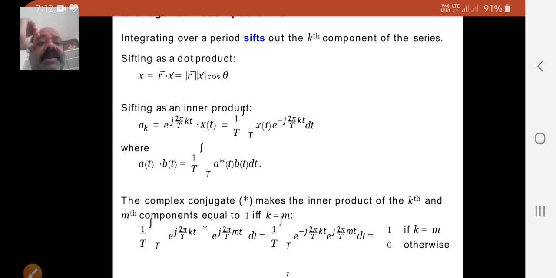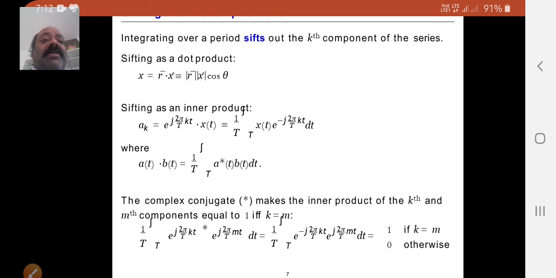Again you rewrite that as 1 by T integral over T of e power minus j 2 pi by T kt into e power j 2 pi by T mt. Here the result is equal to 1 when k equals m, otherwise it comes to 0. That means it completely depends on the dot product components, right?